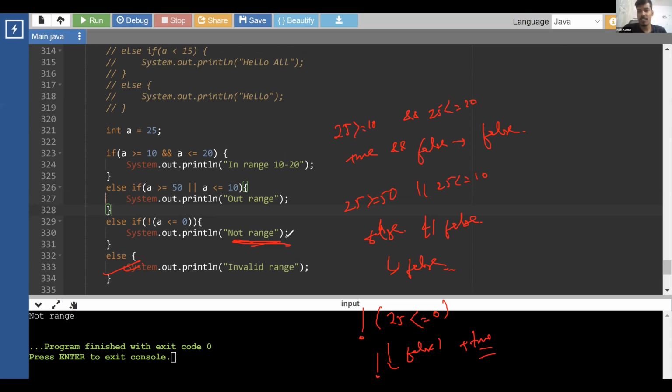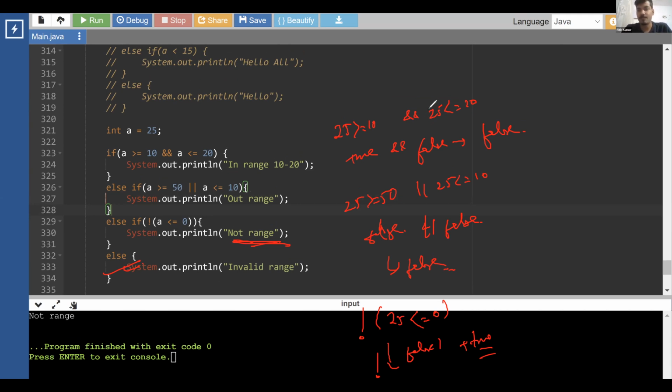Doesn't Java not check after getting the first false in the operator? Yes, it doesn't check after getting the first false. If it gets the first false, it will not validate in case of and. In case of or, it will look for it, right? In case of or also, it will not... But in case of and, that is only true. That is only true in case of and.